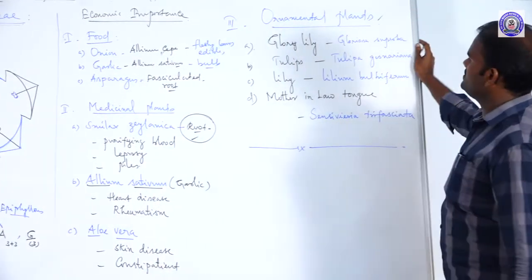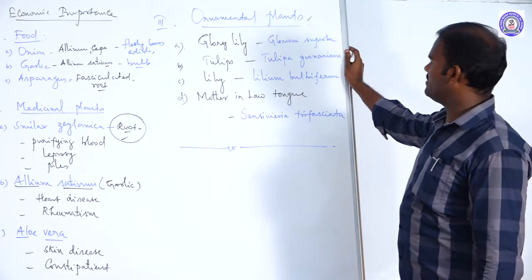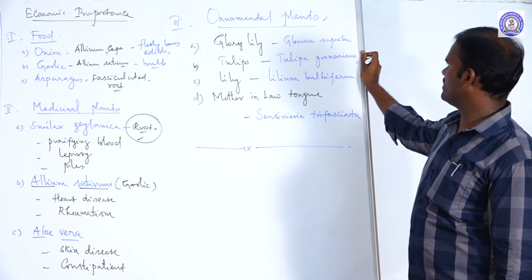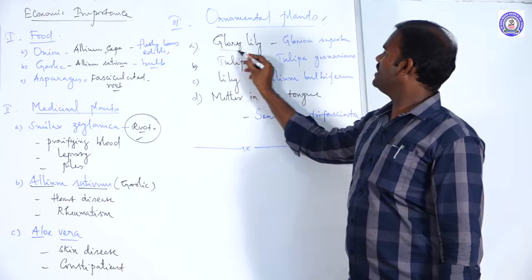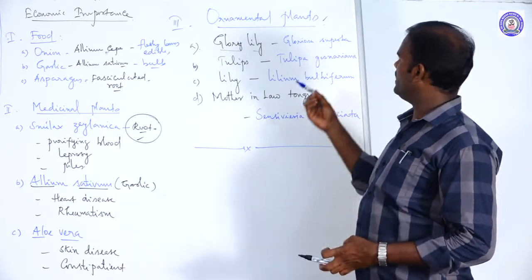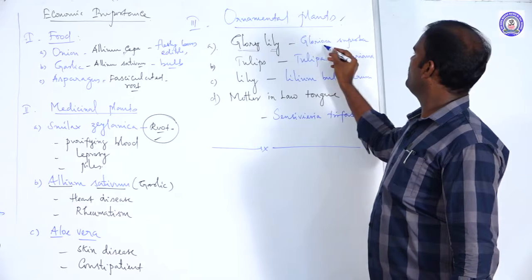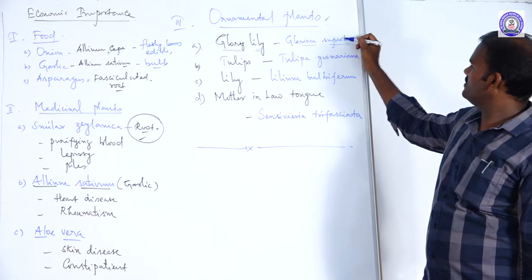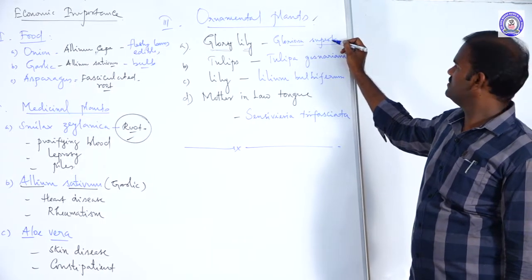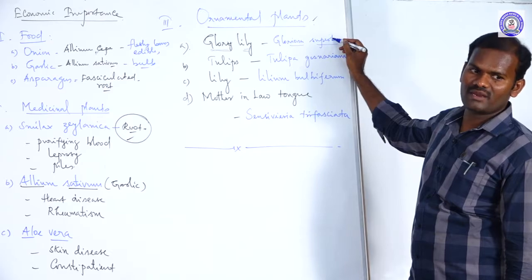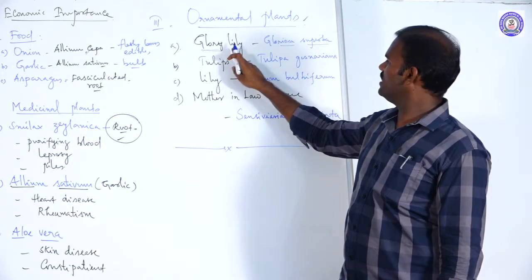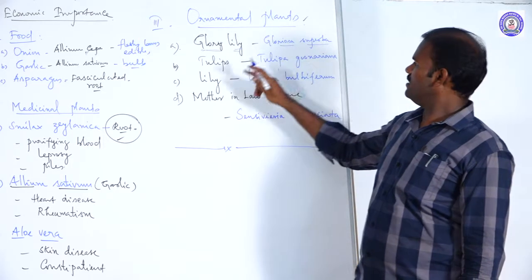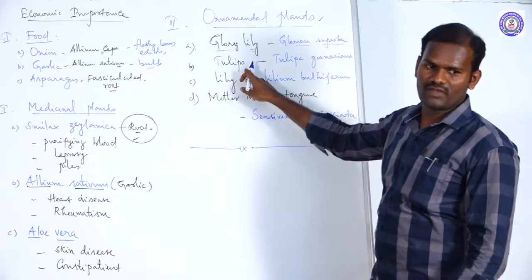Then last, ornamental plants. Some members of Liliaceae are grown in gardens because of their attractive flowers and leaves, their beauty. First one is glory lily, the common name of Gloriosa superba. It is a state flower, with attractive colored flowers, so it is used as an ornamental plant. Another one is tulip, a bell-shaped flower.